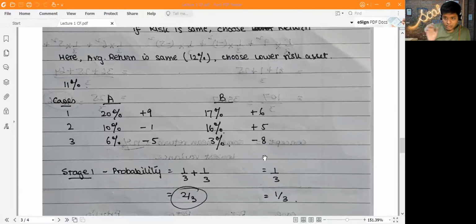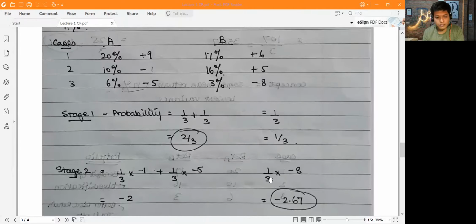Now, if you want to calculate the risk, there are 2 methods. Let's discuss the first method, where we were just taking the probability of risk. In case A, there are 2 possible scenarios out of 3 where I am at a loss, or my rate of return is lower than my expected rate of return. So the probability for the first case would be 2 by 3, and the probability for the second case would be 1 by 3.